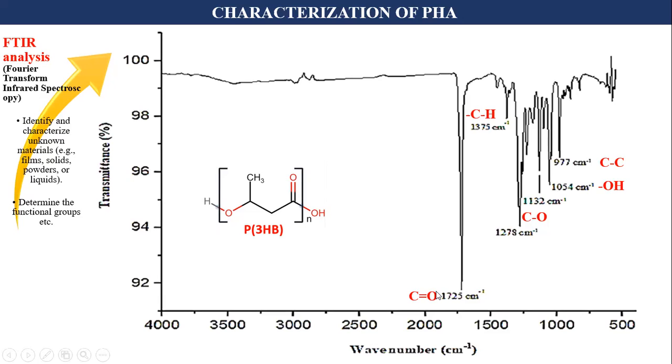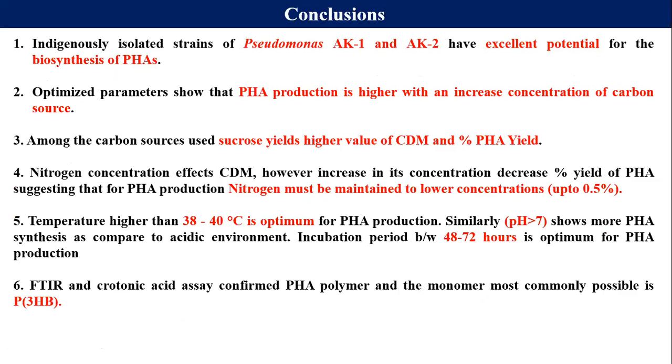This peak represents the carbonyl group at 1725 per centimeter. This is the CH bond. This absorption peak represents the CO bond as well as the OH bond and CC bond. This data represented that the extracted polyhydroxyalkanoate is most likely to be poly-3-hydroxybutyrate.